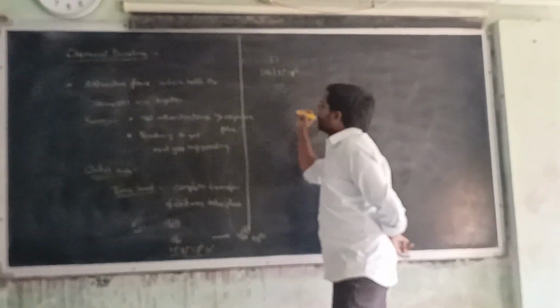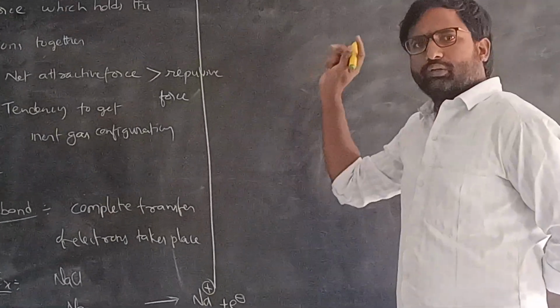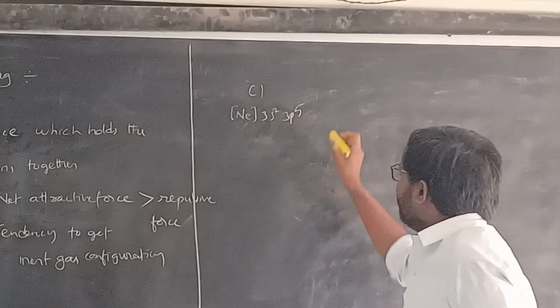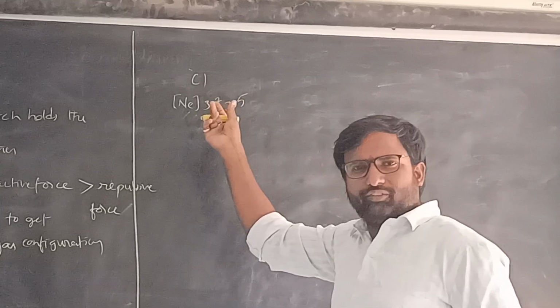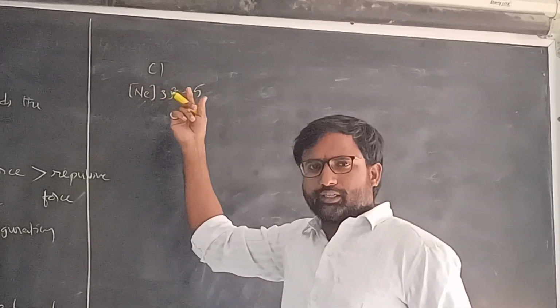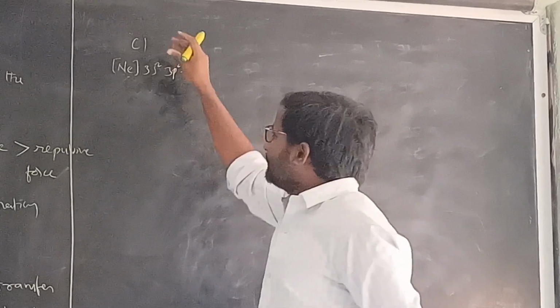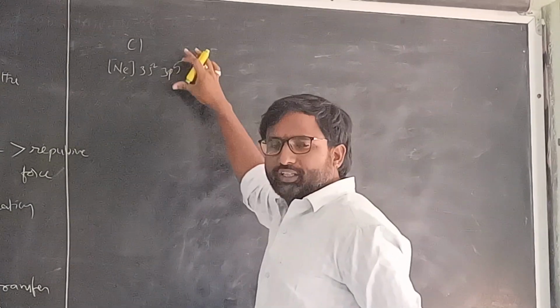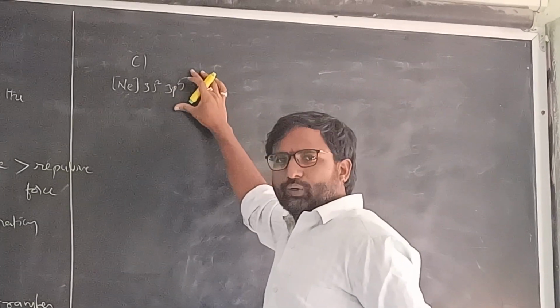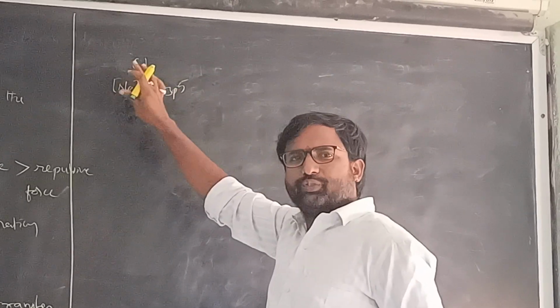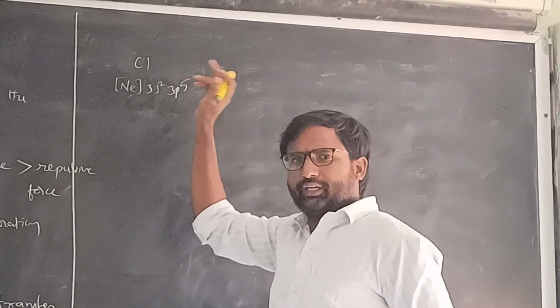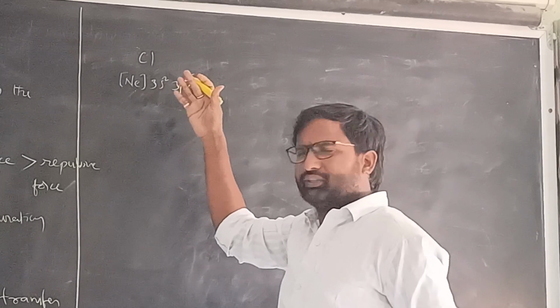This is the electronic configuration of chlorine. So it is very near to argon. Argon atomic number is 18. If it gains 1 electron, it becomes 18 electrons in total, the argon electron configuration.